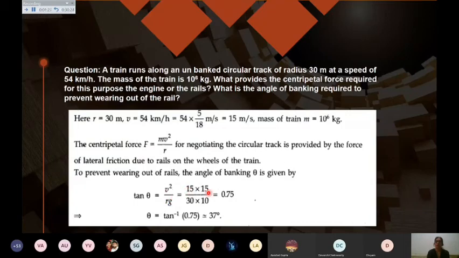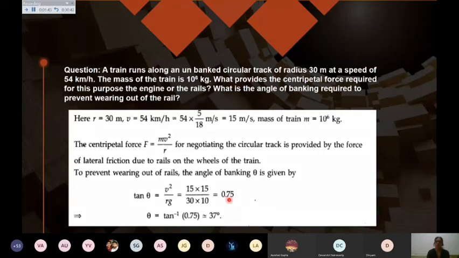It means 15 multiplied by 15 divided by 30 into 10. 10 we are taking as the acceleration due to gravity. This radius is given, 30 meter. So you have to take care that all should be in SI units. And then I am getting tan theta equals 0.75 or 3 by 4.